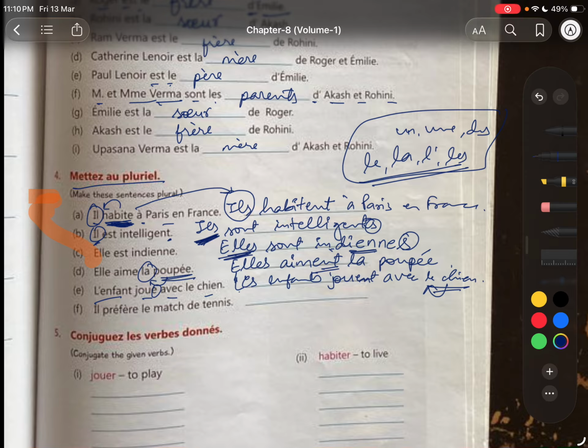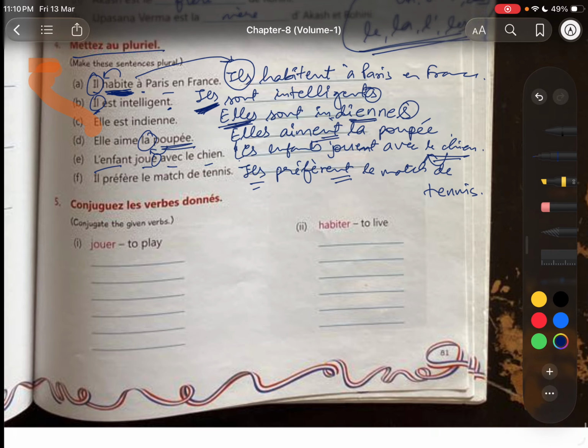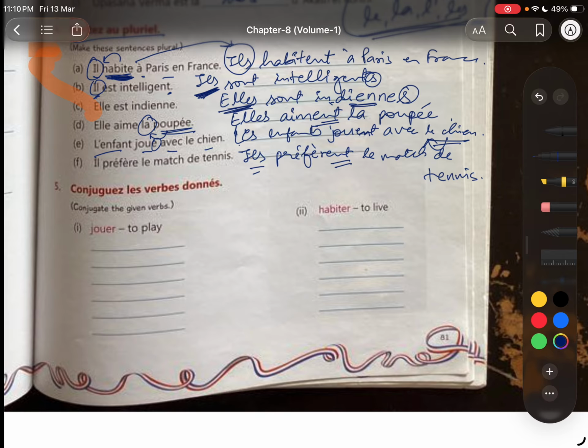Il préfère le tennis, master tennis, toh kya ho jayega? Il plural, préfèrent, ENT aa jayega plural ke saath. Le tennis, tennis. It's an English word, right? Tennis. Now we have to write the conjugation.